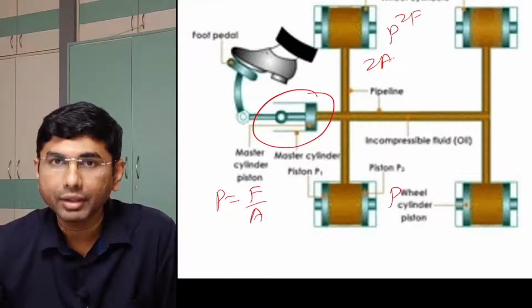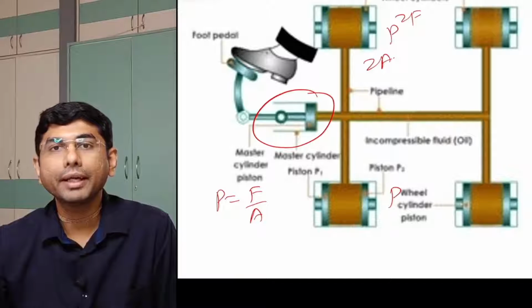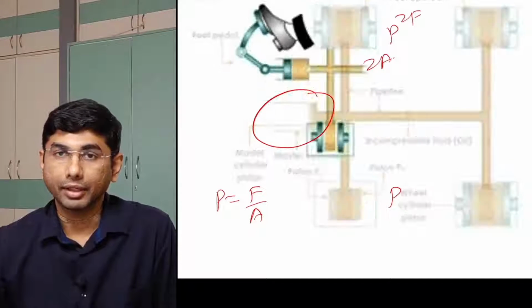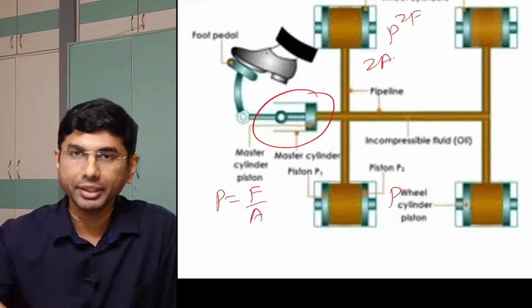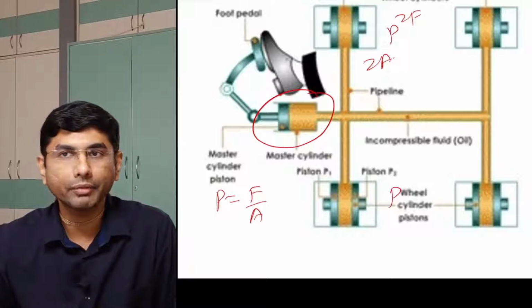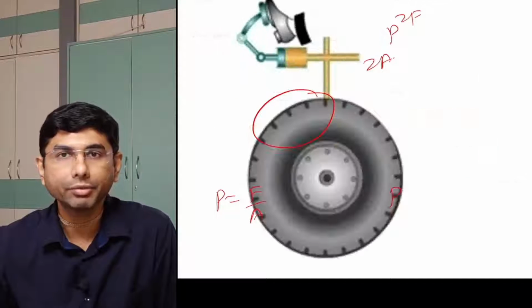okay, instead of oil, what if I use only air? The problem with air is what? Air can get compressed. Although air is a fluid, it's not an ideal fluid, it gets compressed. That's why we need liquids here, different kinds of liquids, and mostly with the oils, all these systems will be working.